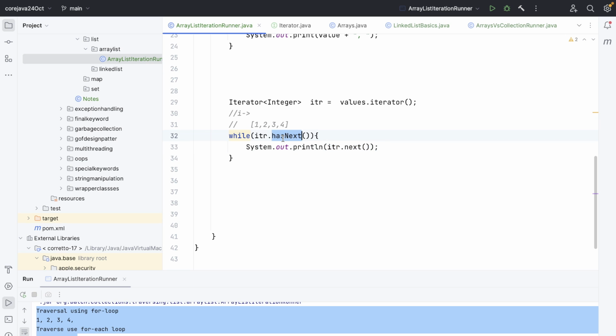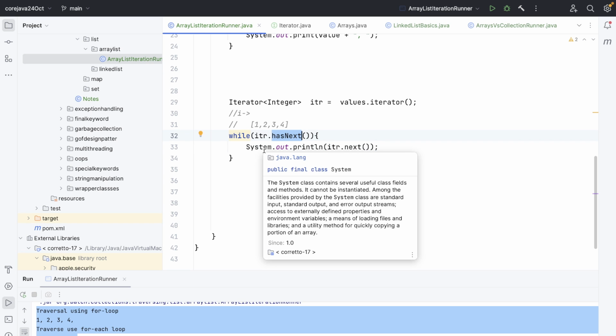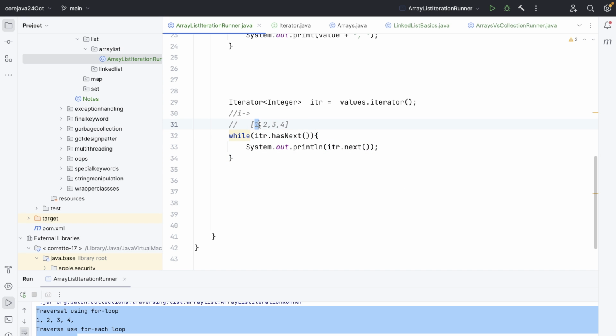This is the way we write code with iterators: first check whether the next value exists using hasNext, and then if you want to consume the value, use next and it will provide you the value 1. It also increments the cursor. So 1 will be printed, but I want a comma also.